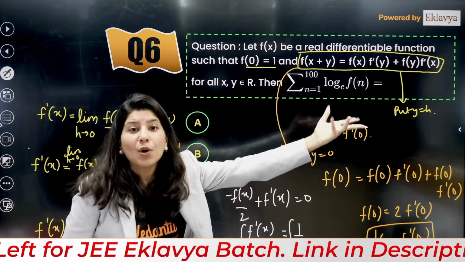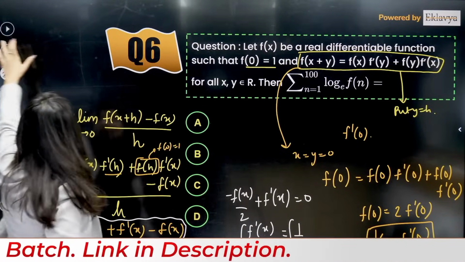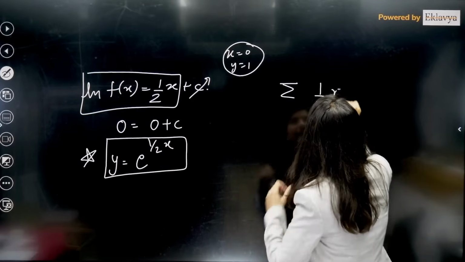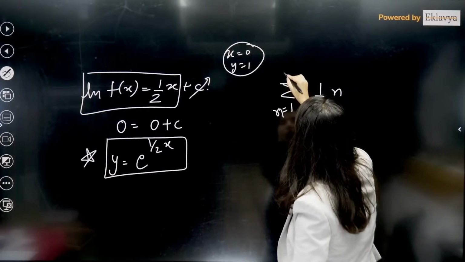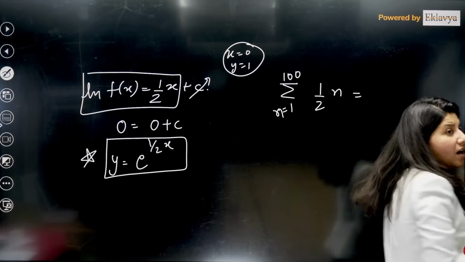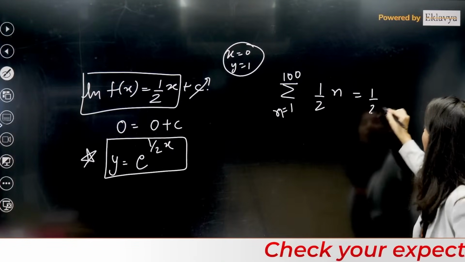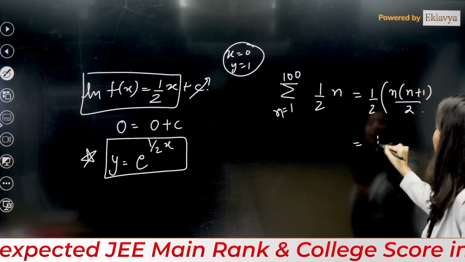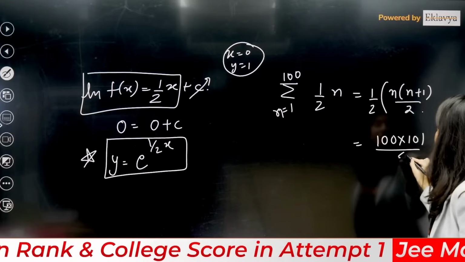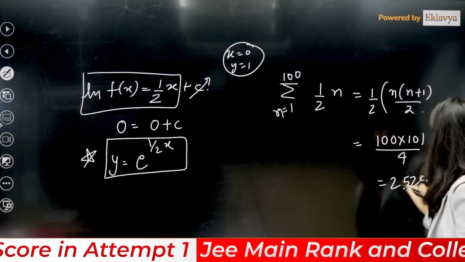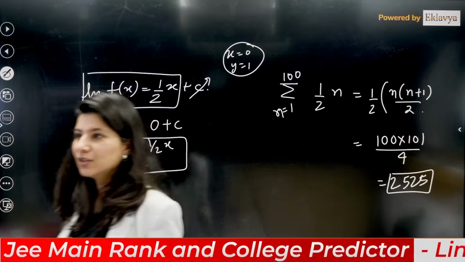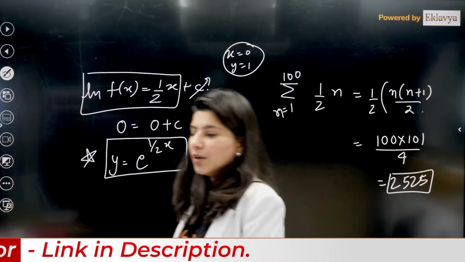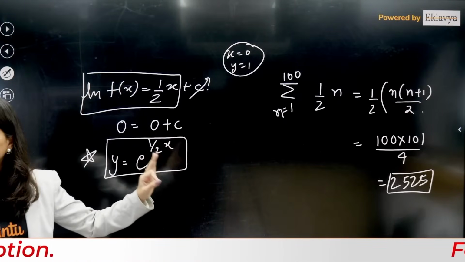See, log f x is what? Log f n they are asking. So log f x is half x. So sigma log f n will be what? 1 by 2 n, where n goes from 1 to 100. Very easy question now. It is like a summation question, right? So half of n into n plus 1 by 2. Now put the value of n equals 100. 100 into 101 by 4. So this is 2525, absolutely right. Okay, getting it, understanding it. All right, this question is also done.